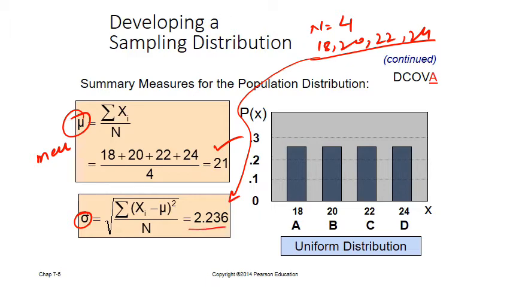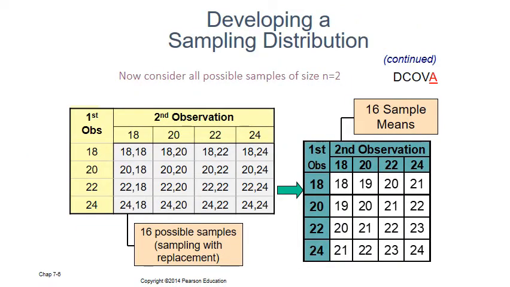Now we calculate all 16 samples. How do we calculate them? We write our whole population in a row, and we write the whole population in a vertical column. So we try to draw how many samples can be drawn out of this population of size 4. 18, 18; 18, 20; 18, 22; 18, 24. We write it here.